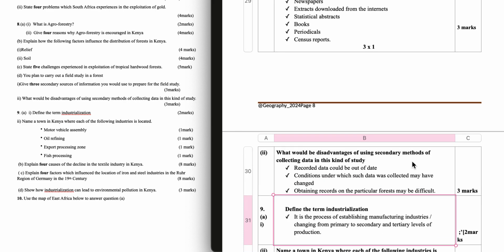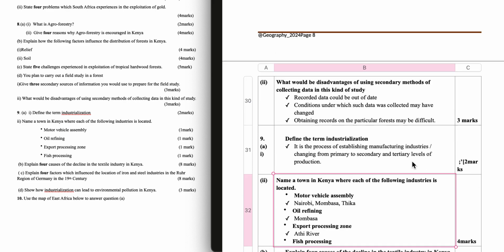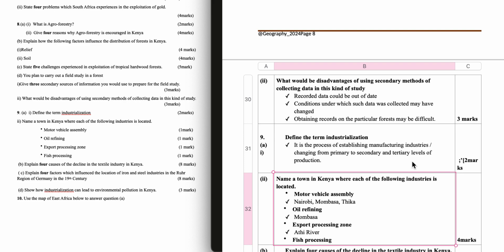Question 9a1. Define the term industrialization. It is the process of establishing manufacturing industries. Question 9a2. Name a town in Kenya where each of the following industries is located. Motor vehicles assembly is Nairobi, Mombasa and Thika. Oil refining is in Mombasa. Export processing zone is Athi River.